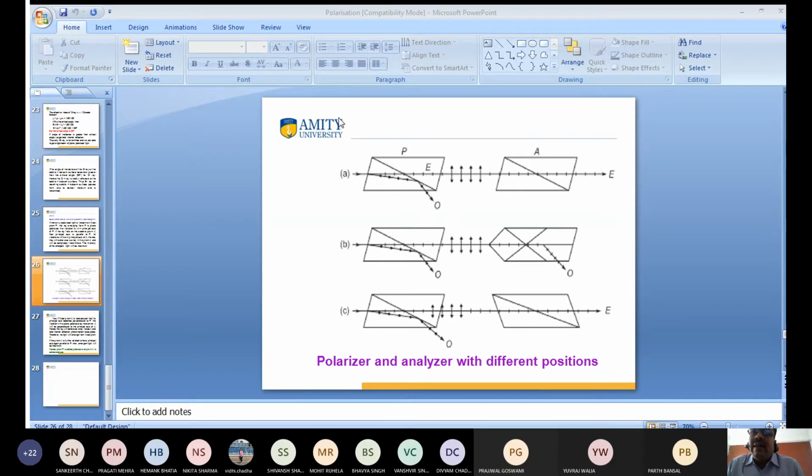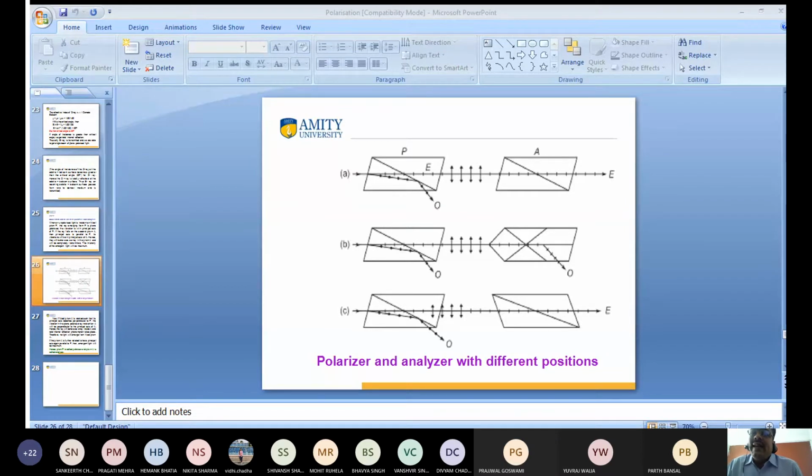So the extraordinary ray of light passes from here. The ordinary ray of light is transmitted, reflected back. So this extraordinary ray of light passes from here. So it is transmitted and we get maximum light. What does it mean? It means that since they are in the same direction and this light is plane polarized light, it passes from here. So this prism is working as a polarizer and this prism is acting as an analyzer.